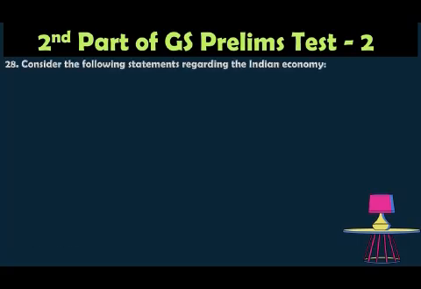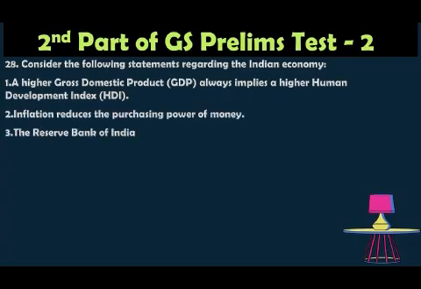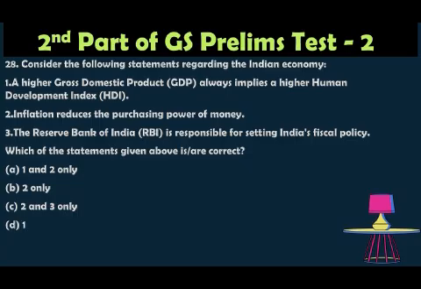Question number 28. Consider the following statements regarding the Indian economy. 1. A higher gross domestic product always implies a higher human development index. 2. Inflation reduces the purchasing power of money. 3. The Reserve Bank of India (RBI) is responsible for setting up India's fiscal policy. Which of the statements given above is correct? Option A, 1 and 2 only. Option B, 2 only. Option C, 2 and 3 only. Option D, 1, 2 and 3.